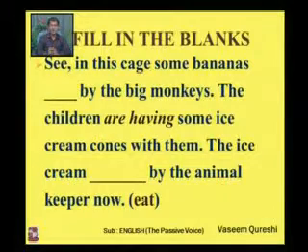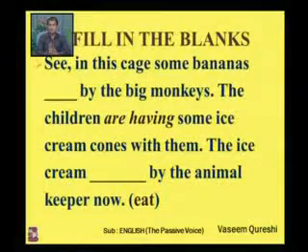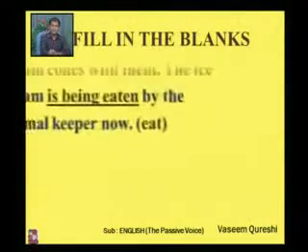Bananas are plural, so your answer would be are being eaten. And in the second blank, you are talking about ice cream. You are not talking about ice cream cones. If you find ice cream cones, it would be plural. But here the word is ice cream. That's a singular. So the ice cream is being eaten. Now check your answers.